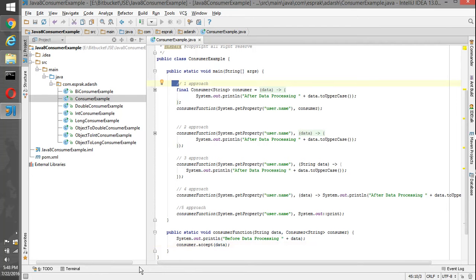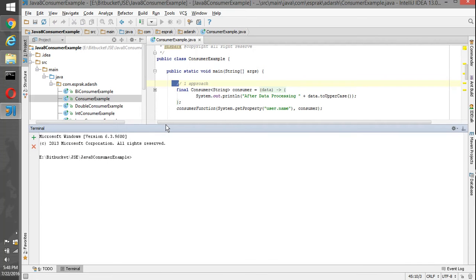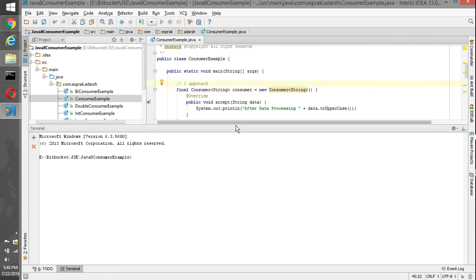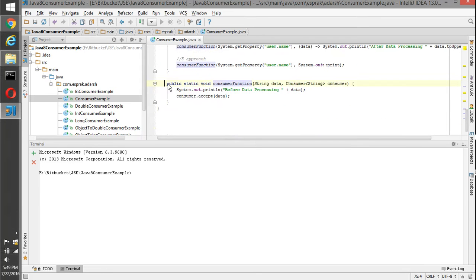First, we need to create an implementation of the consumer interface bound with the data type, override the accept method, provide functionality in it, and then call the consumer function method which we have specified here.